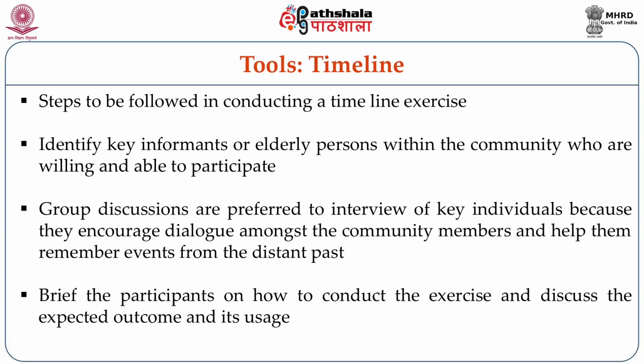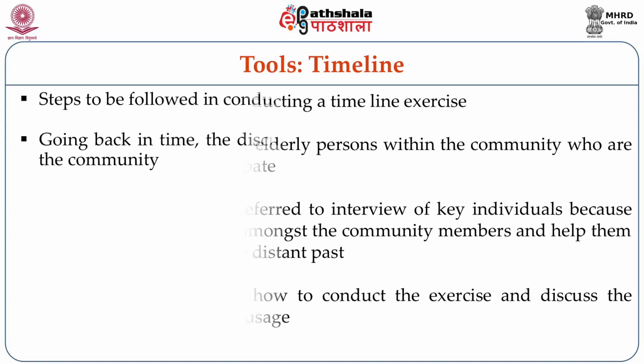When you do a timeline, you have to get hold of key informants, people who are knowledgeable and able to give you a proper understanding, because sometimes they might refer to particular events which you may not be aware of. There should be a lot of group discussions, because group discussions bring out a lot of this kind of data. We also need to brief the community and participants on how this exercise is conducted, what kind of information is coming out and how it will be utilized.